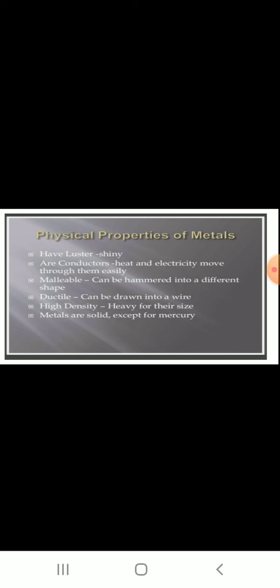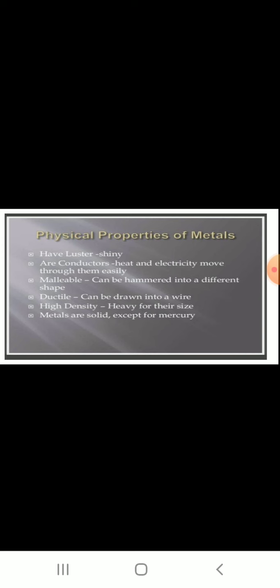Third one, malleability. Malleability means which can be hammered into different shapes, especially hammered to make a thin sheet. Ductility means which can be drawn into wire. If it is drawn into wire, it is called ductility. If it is hammered into a thin sheet, it is called malleability. So that is the physical property. The next is density. Metals are heavy for their size, and usually have high density.